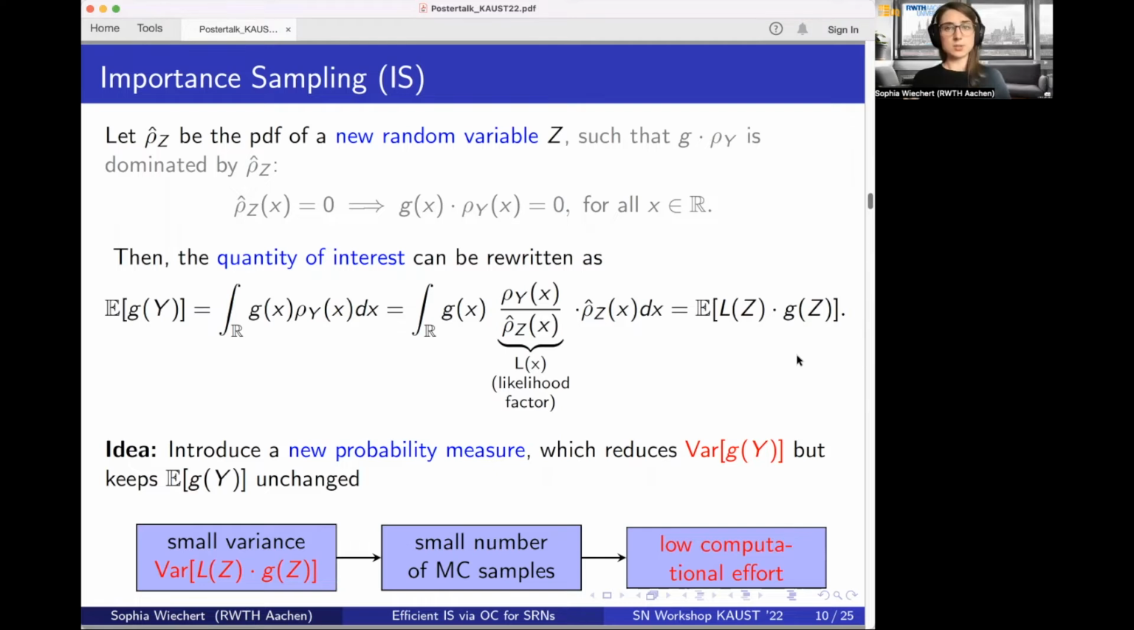But if z is chosen wisely, we can reduce the variance. And the challenge is now to find the auxiliary random variable z, such that the variance is reduced as much as possible. Because, as we have seen on the previous slide, a small variance means a small statistical error. Therefore, we require fewer samples for the same accuracy, and therefore we have a lower computational effort.